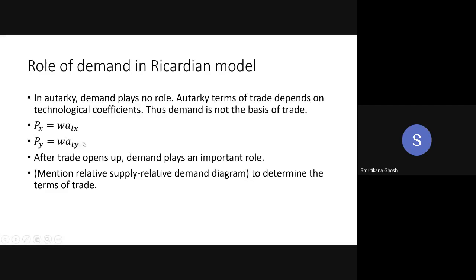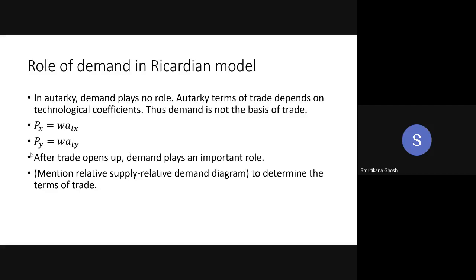Look, there is no demand. aLX and aLY are the technical coefficients. The technology is represented by these labor coefficients. If there is any technological development, your aLX and aLY will improve. So your Px and Py, the prices of X and Y, are exclusively determined by these aLX and aLY, that is your technology. There is no importance of demand. So in autarky, there is no need of demand.